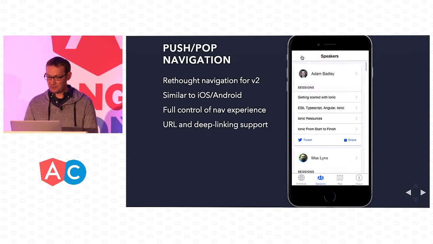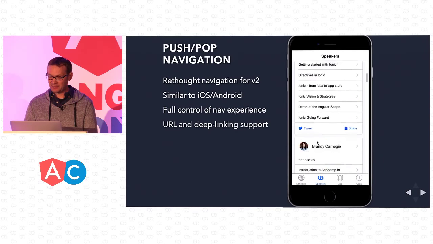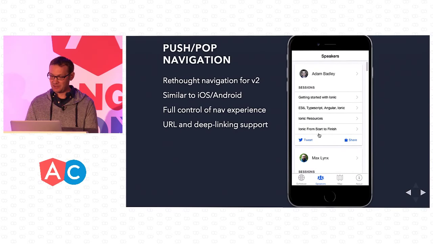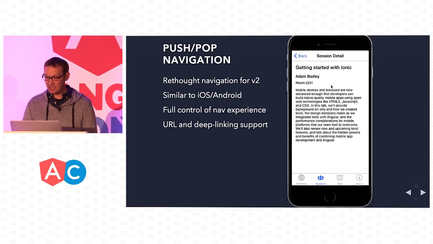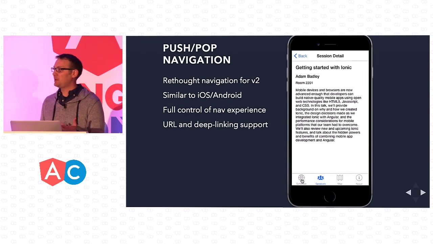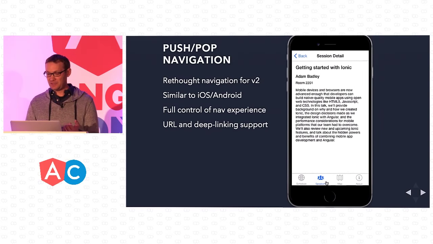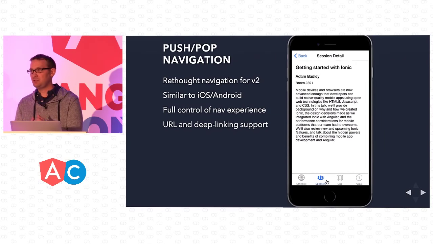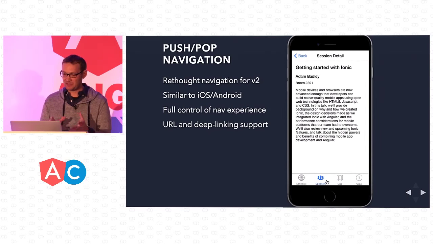All right, so we're at speakers, and again, let's scan through all the different speakers. Let's take a look at one of my talks. Again, I'm at session detail, Getting Started with Ionic. You'll notice here that they're both session detail pages, but if you look down here, the schedule tab didn't automatically get selected, but the speakers did. And so that was actually a huge challenge. I know this seems like, well, what's the big deal?